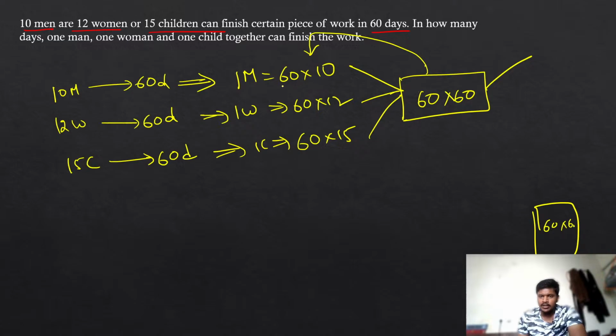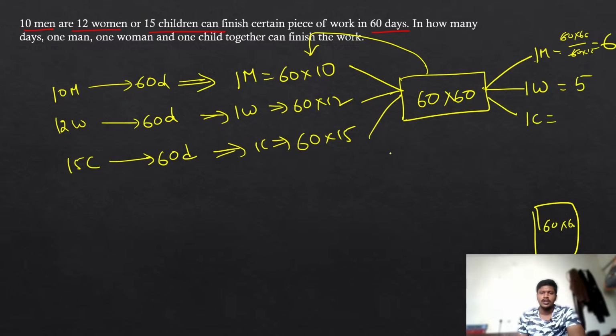If one man can eat 60 into 60 chocolates in 10 days, how many chocolates can he eat in one day? 60 into 60 by 60 into 10, so he can eat only 6 chocolates. Like that, how many chocolates can one woman eat in one day? 60 into 60 by 60 into 12, which is 5. See again, how many chocolates can one child eat in one day? 60 into 60 by 60 into 15, which is 4.